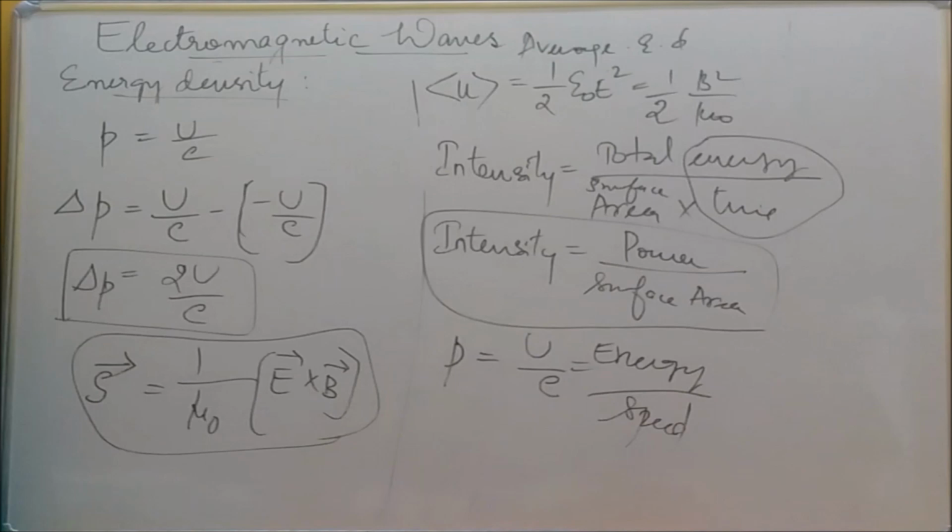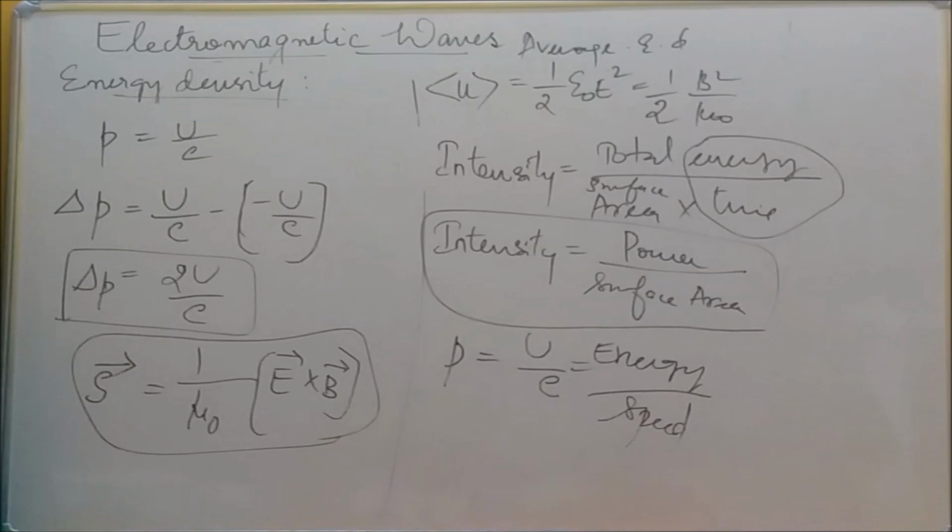Okay. And the next one is the Poynting vector. What is the Poynting vector of an electromagnetic wave? Poynting vector is nothing but energy crossing per unit area. The Poynting vector equation: S vector is nothing but the Poynting vector.